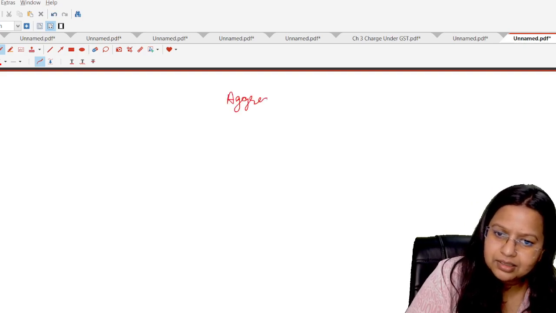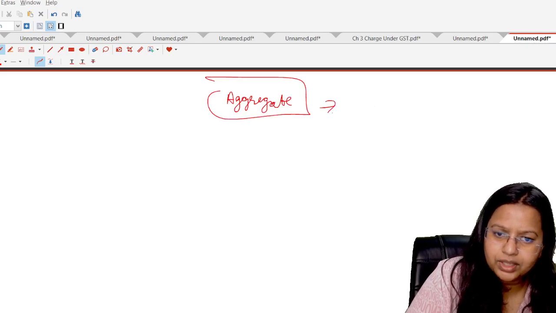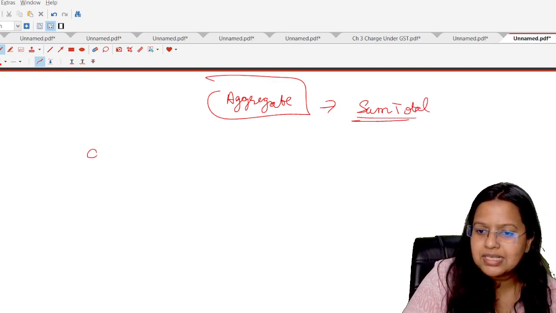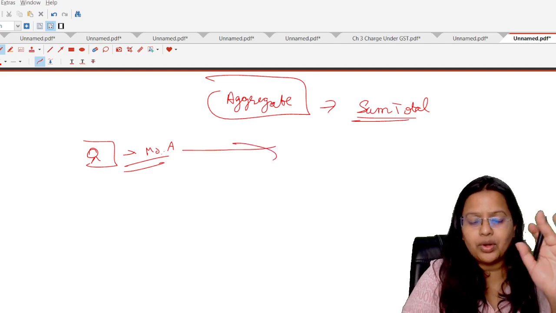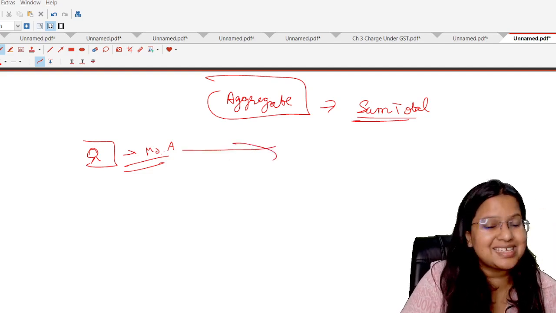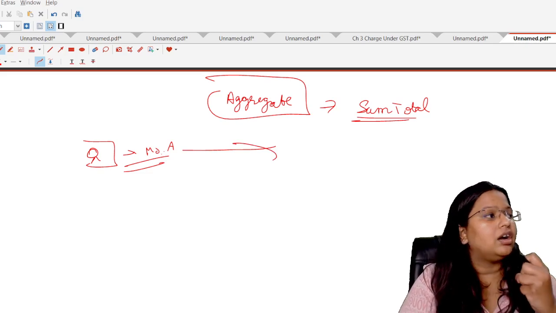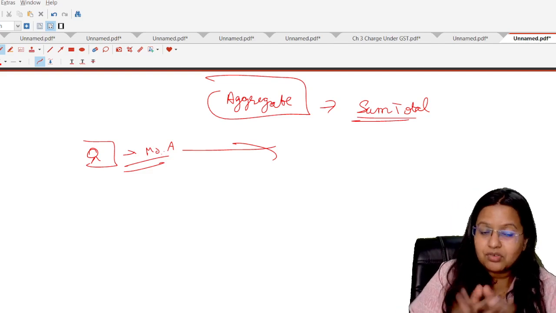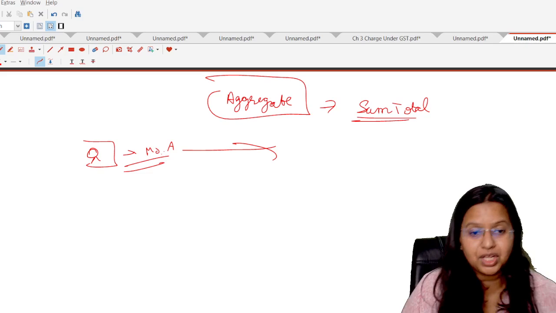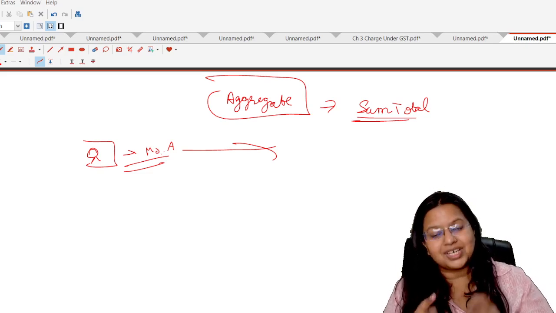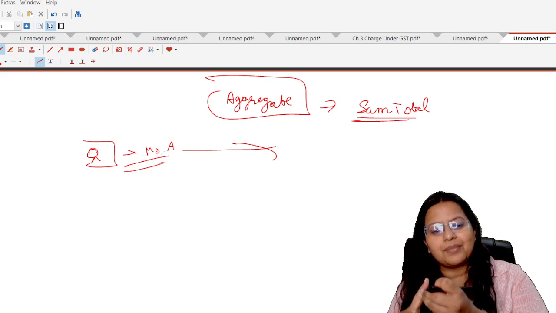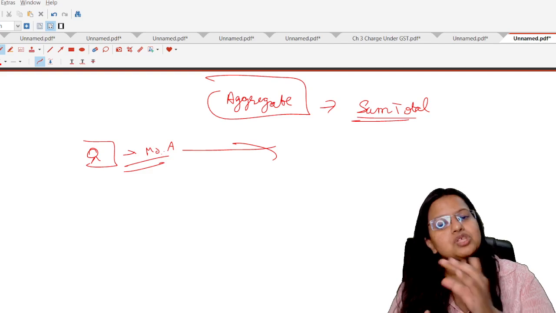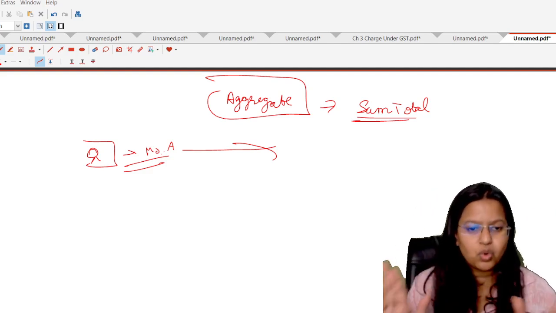Aggregate means sum total. Suppose there is a shopkeeper named Mr. A. You all know that GST registration is on a state-by-state basis. It means if you have taken a registration under GST, it will be applicable only for that particular state from where you have taken the registration. It is state-wise, not on a PAN basis. If a person wants to run a business in Haryana, Punjab, Tamil Nadu and Maharashtra, they have to take 4 separate registrations for 4 separate states.